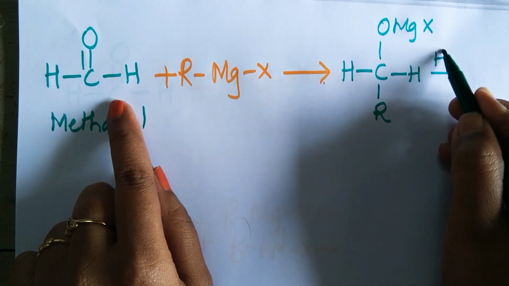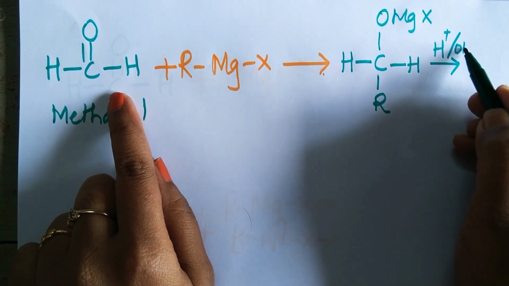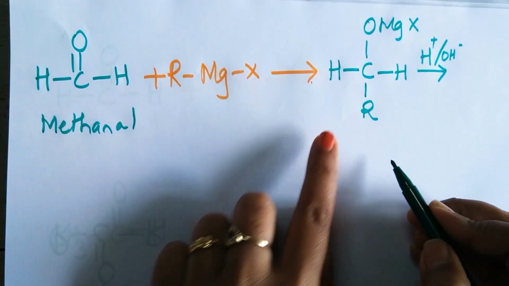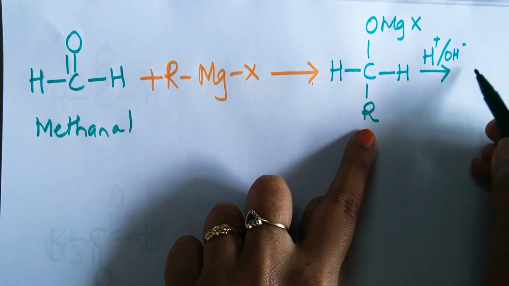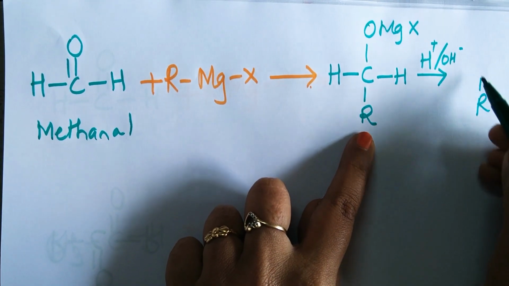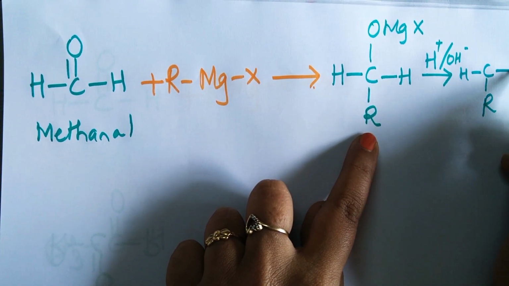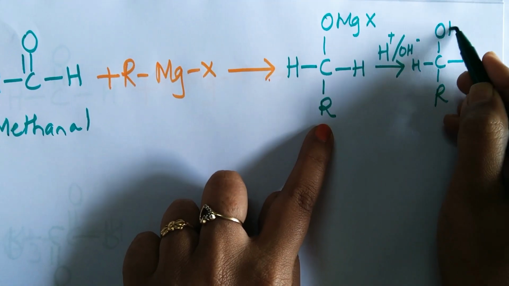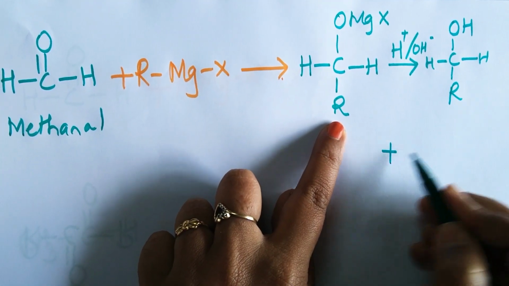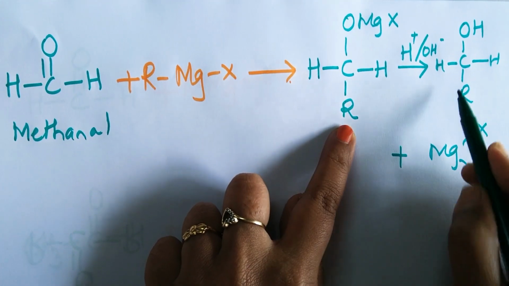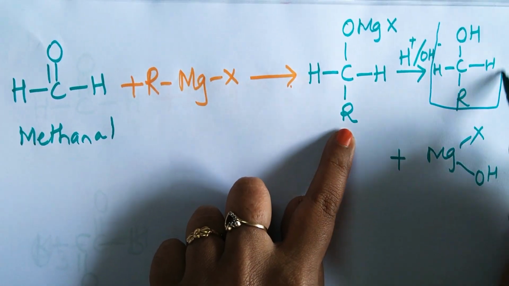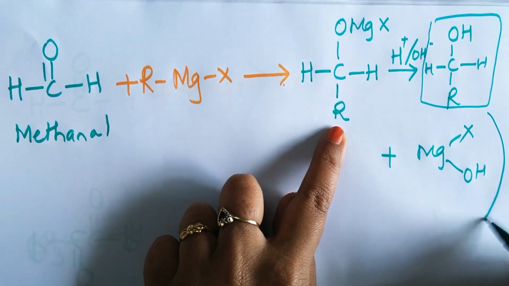It undergoes hydrolysis. In presence of water, the molecule breaks. So what do I get? H plus will go to O minus. So I get OH here plus MgX-OH. So look at this formula. I will condense it and write. So what do I get?